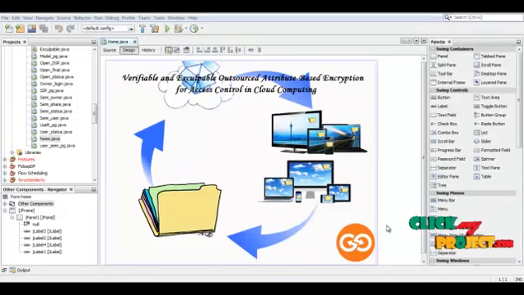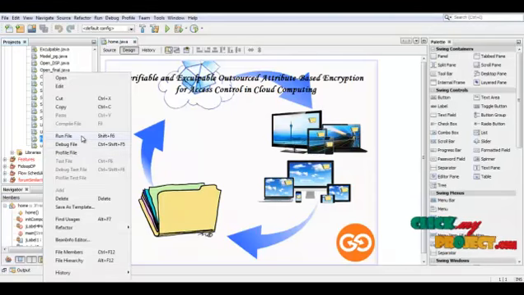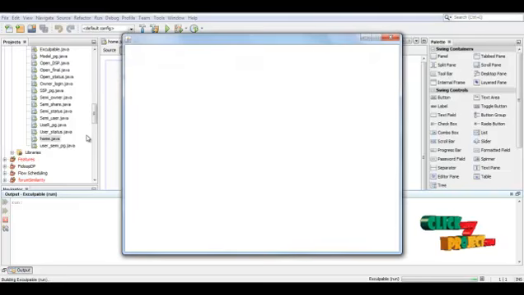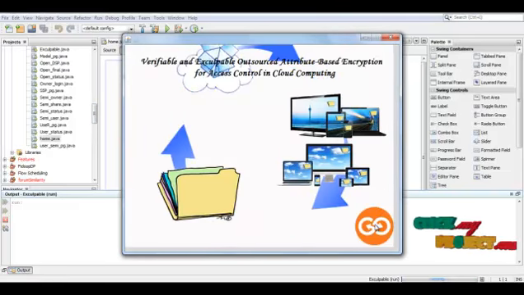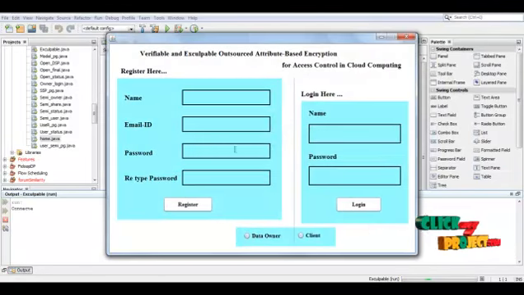Then comes the running procedure of our process: verifiable and exculpable outsourced attribute-based encryption for access control in cloud computing. First we have to run the home.java page. This is the home page of our process. This is the registration and login page for both the data owner and the client. First let us see the data owner process.